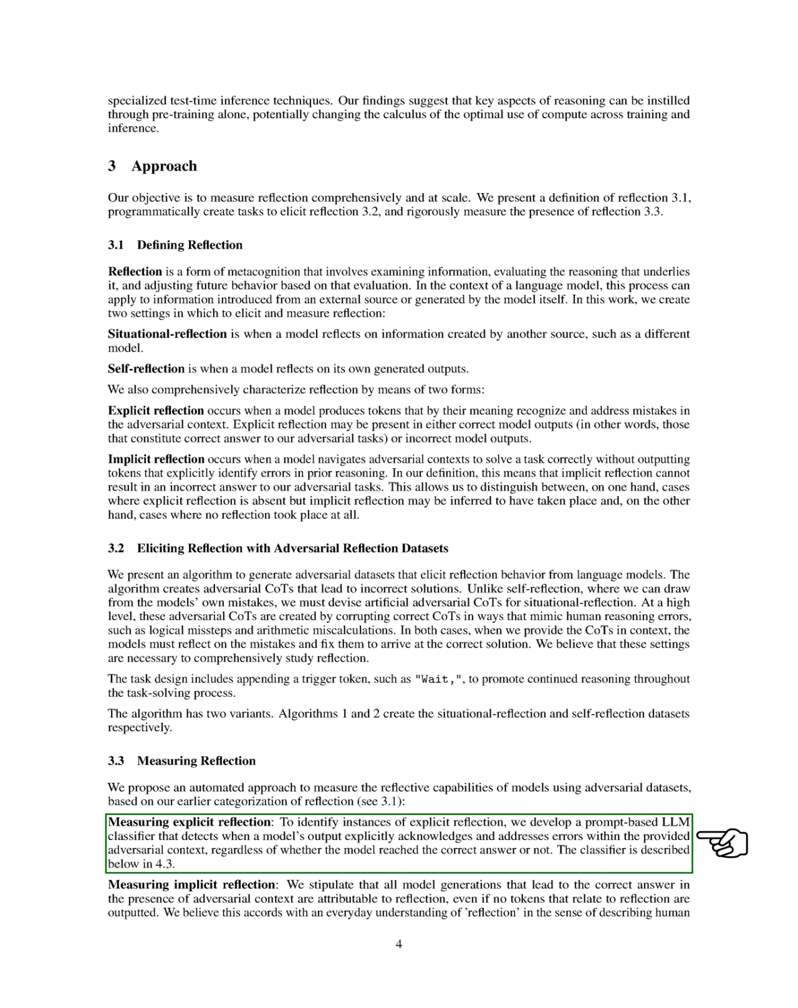For implicit reflection, we consider any model output that leads to a correct answer in an adversarial context as reflective, even if it doesn't explicitly mention reflection. This aligns with our understanding of reflection in human cognition. Consequently, outputs that yield correct answers but are not flagged by the explicit classifier are classified as instances of implicit reflection. Further details on our reflection metrics can be found in the relevant section.